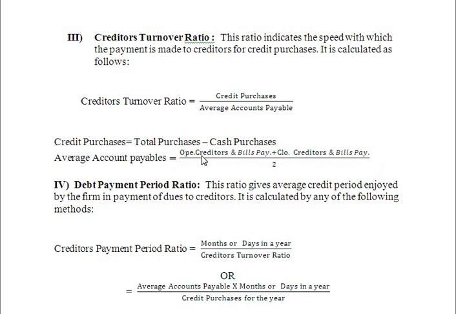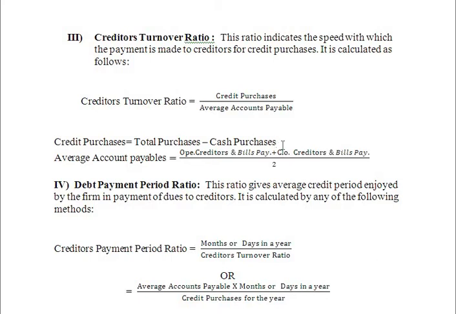Average accounts payable is equal to opening creditors and bills payable plus closing creditors and closing bills payable, divided by 2. We take the opening creditors and opening bills payable plus the closing creditors and closing bills payable, add both values and divide by 2, and we get the average accounts payable.